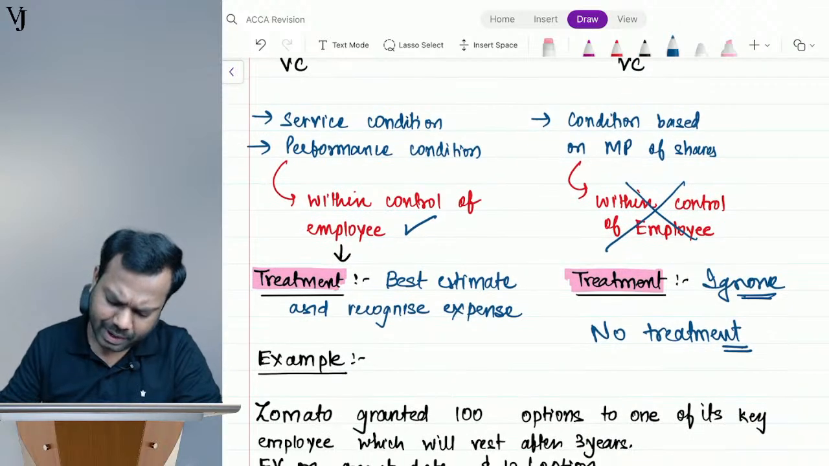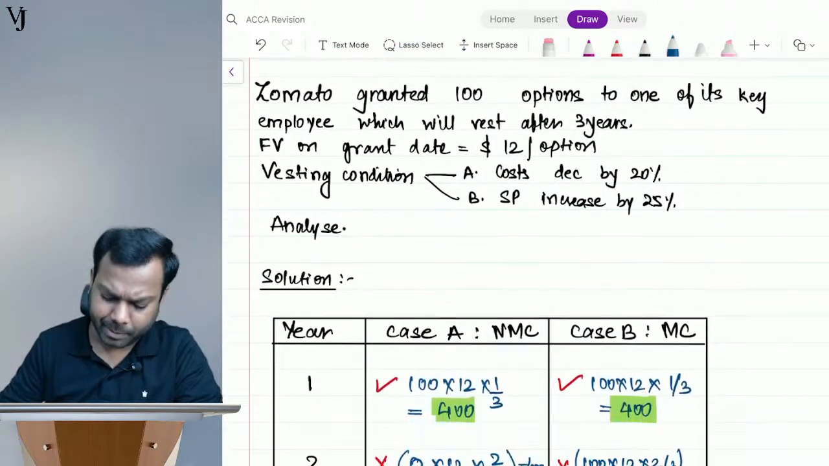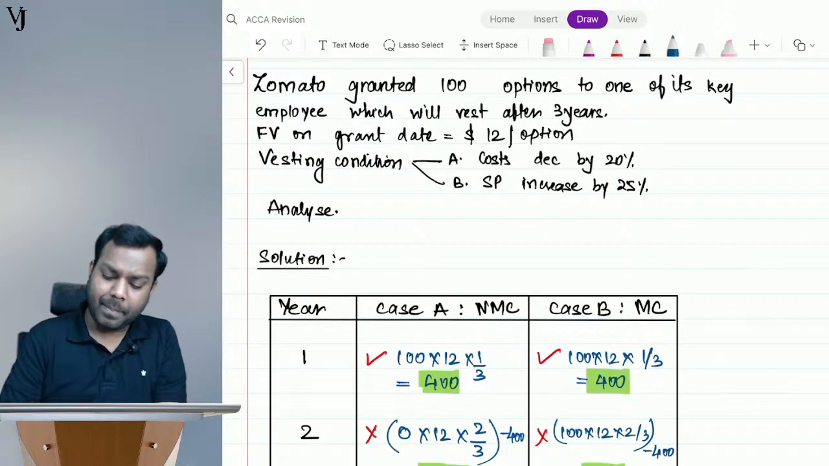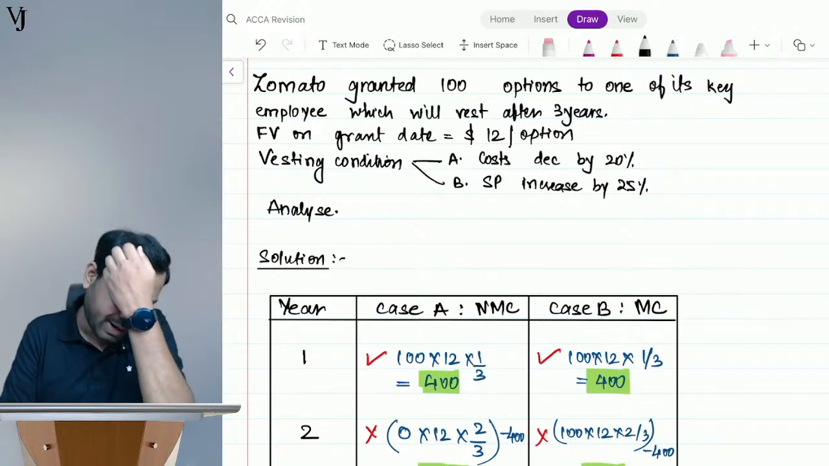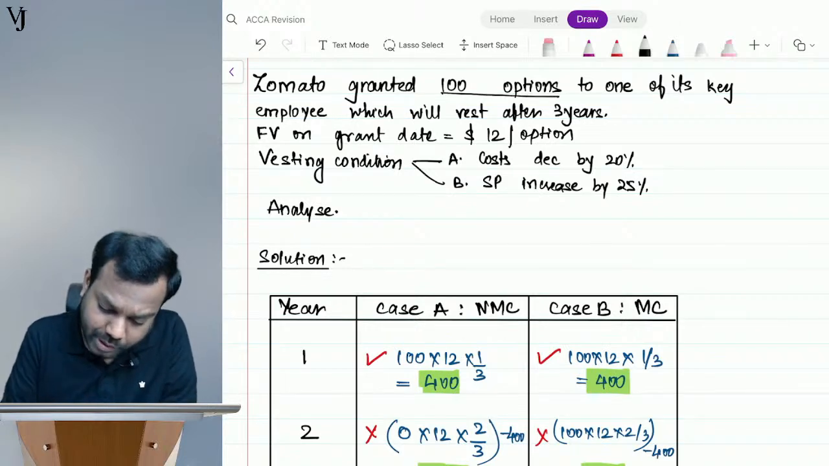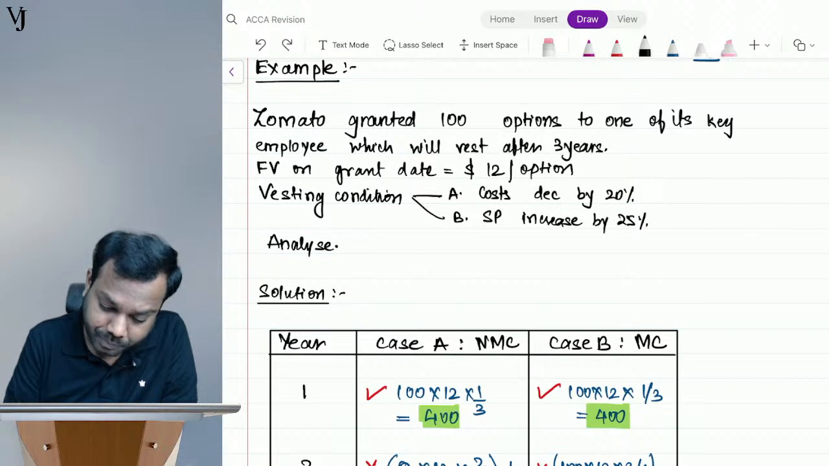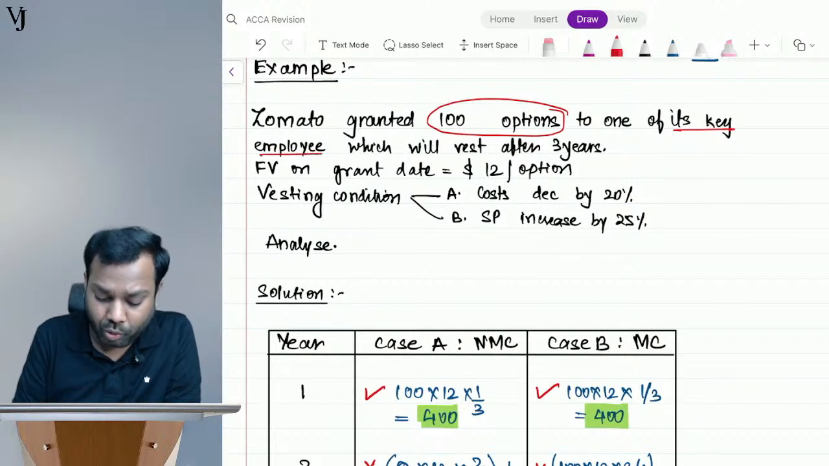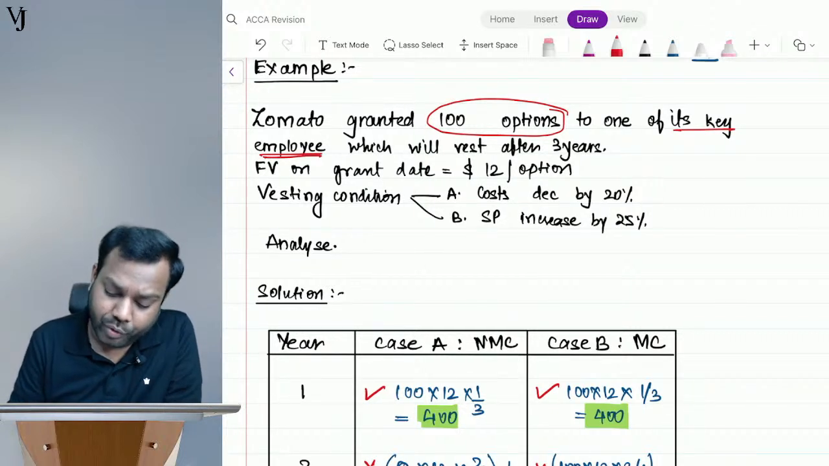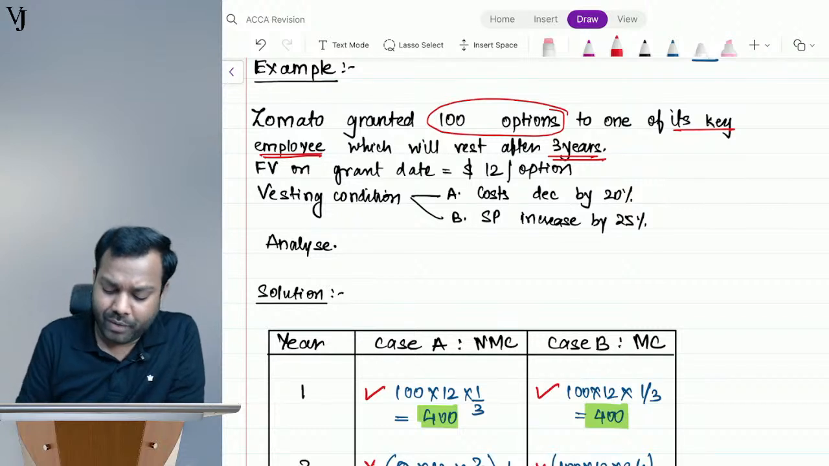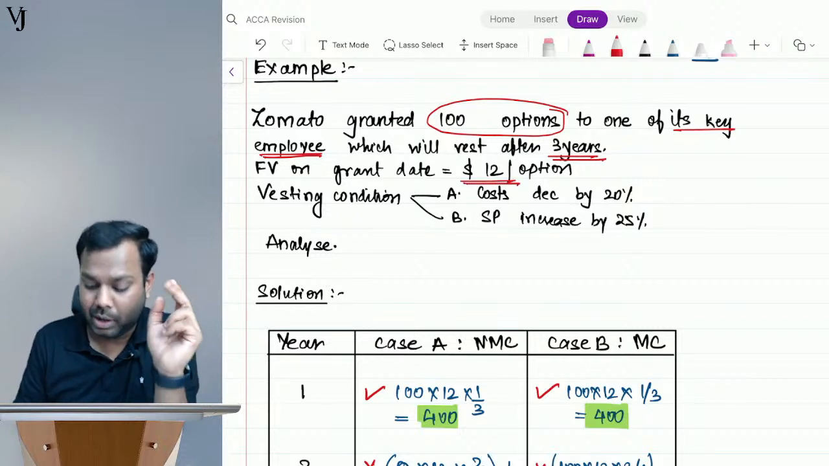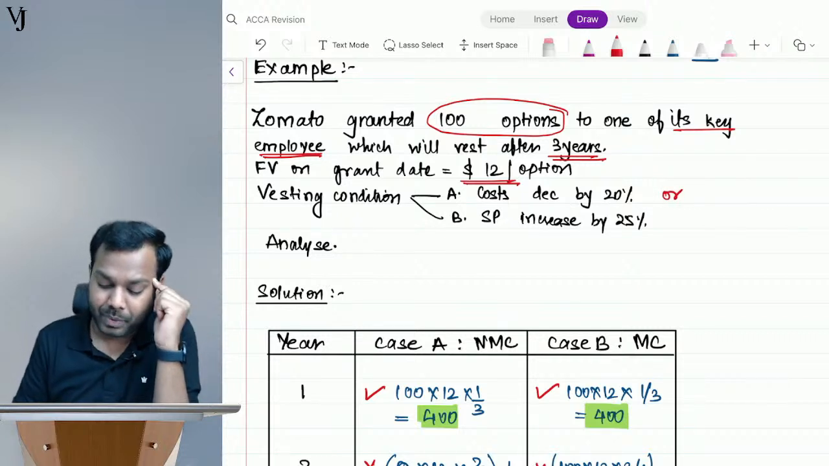Okay. Now let me give you an example as well, so that you will understand it better. I have already drafted an example for you. Zomato granted 100 options to one of its key employees, not to all, only one employee, which will vest after 3 years. Fair value on grant date is 12 per option. There are two vesting conditions, case A or case B.